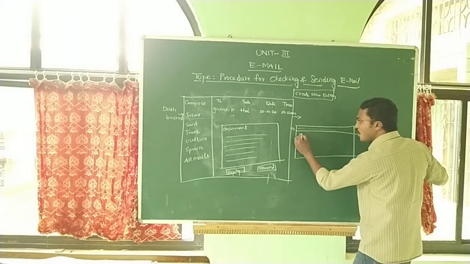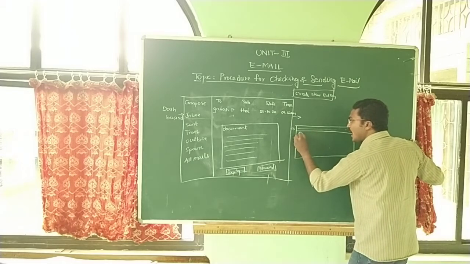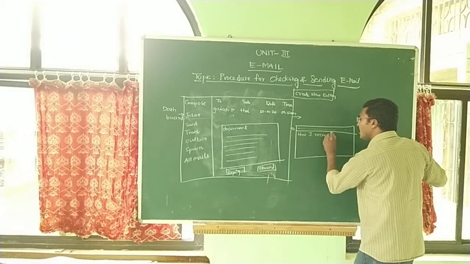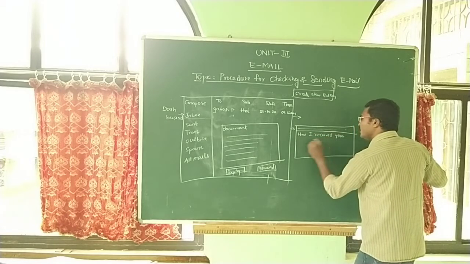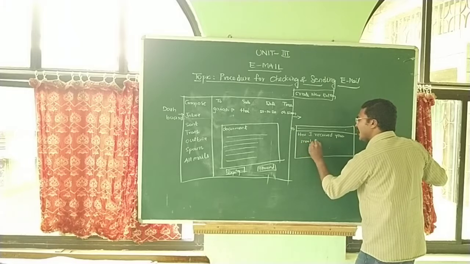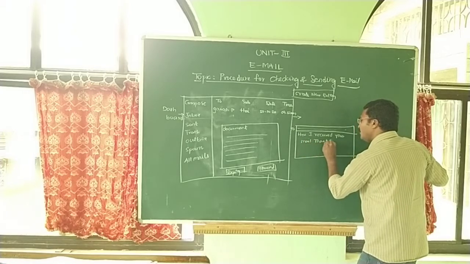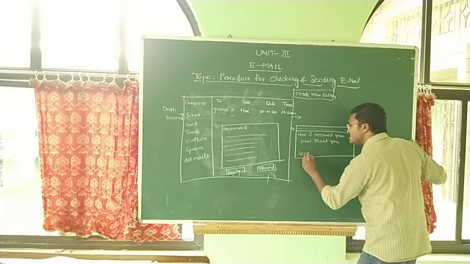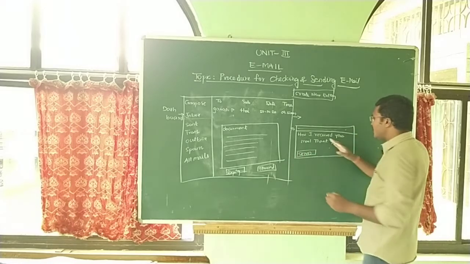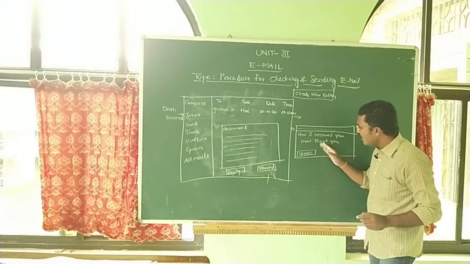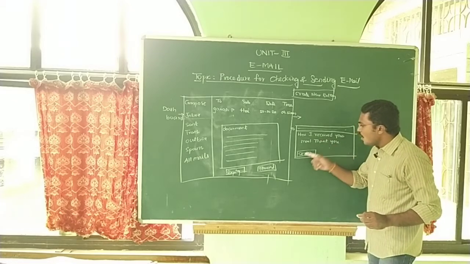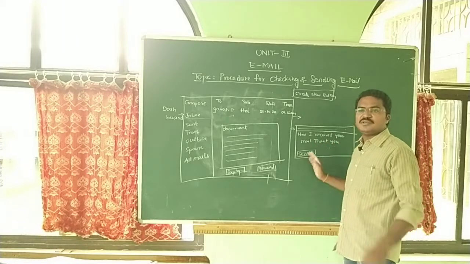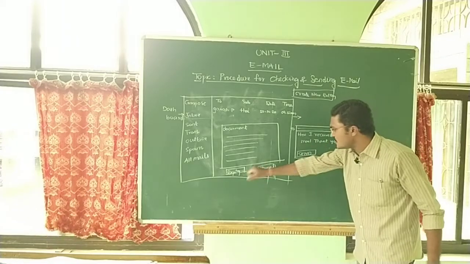In this compose box, you just type, hi, I received your email, thank you. At the bottom, we have one button called send. After composing the message in this compose area, just click send. Your friend receives, I received your mail. This is for confirmation purposes. Okay, this is the purpose of reply.